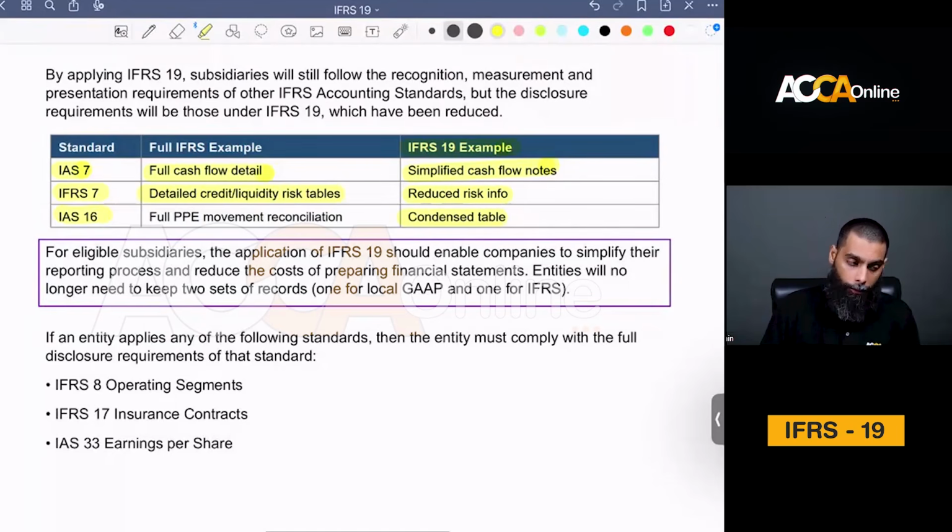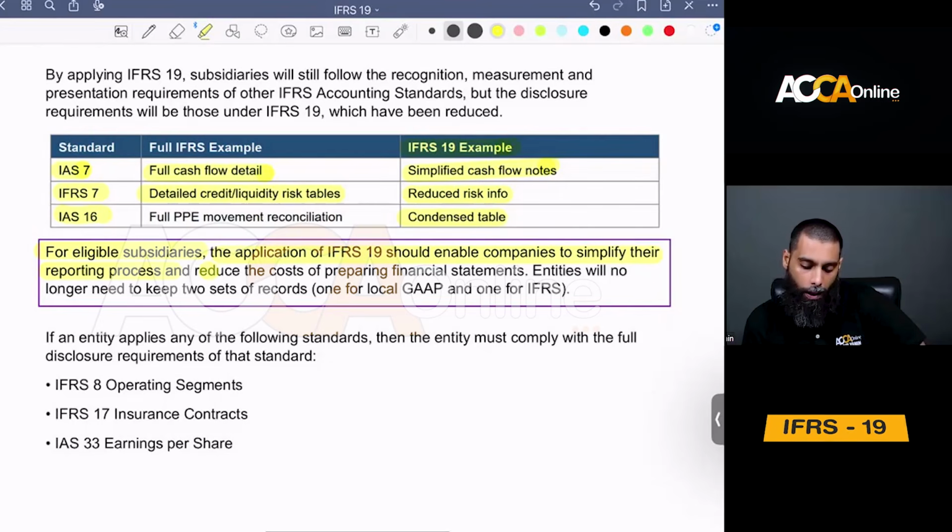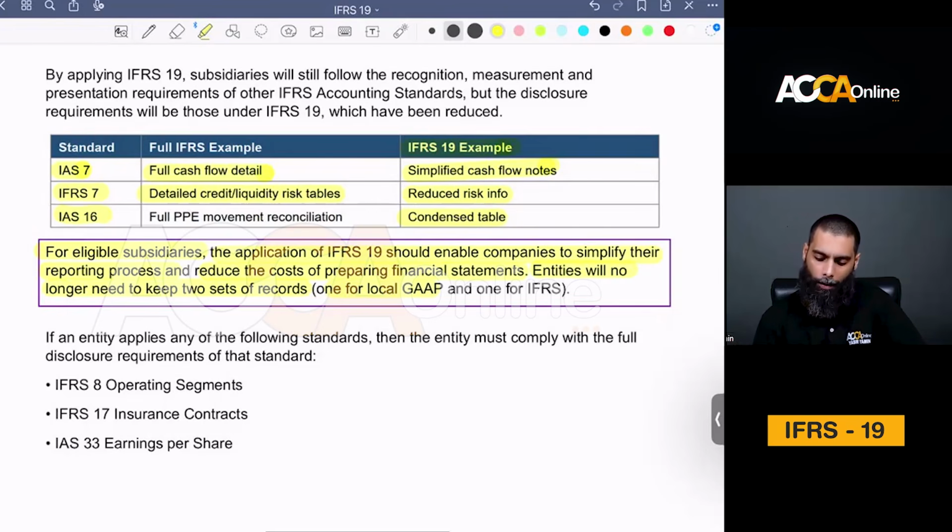Definitely. What will be the benefit of this? For eligible subsidiaries, like we discussed in the eligibility criteria earlier, the application of IFRS 19 should enable companies to simplify their reporting process and reduce the cost of preparing financial statements. Entities will no longer need to keep two sets of records, one for the reduced requirements that local GAAP generally has, and one for IFRS. So IFRS will be aligned with your local GAAP and hence will require a reduced set of disclosures.